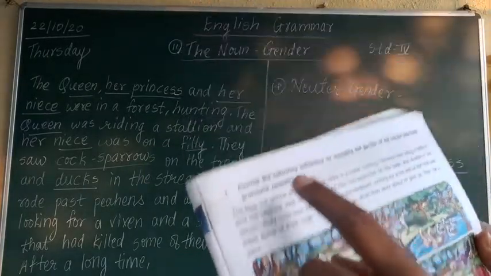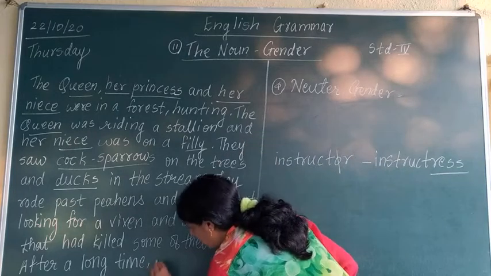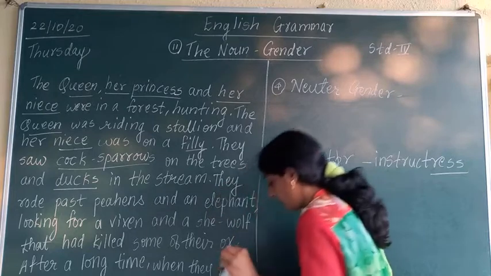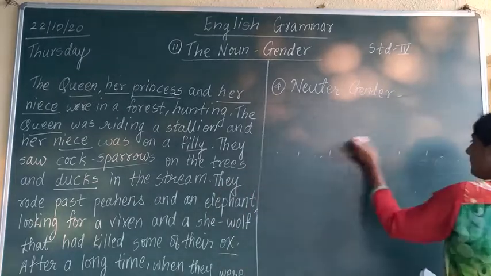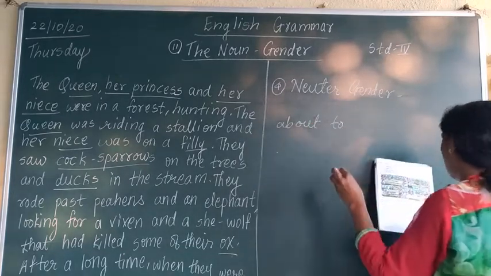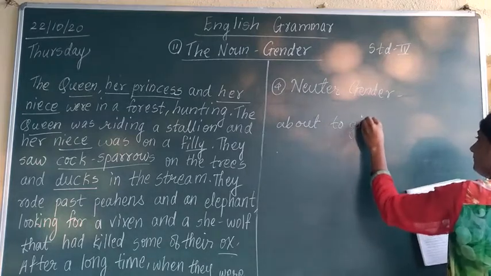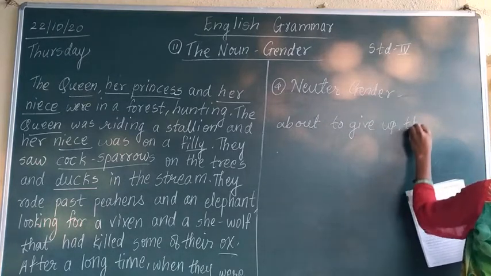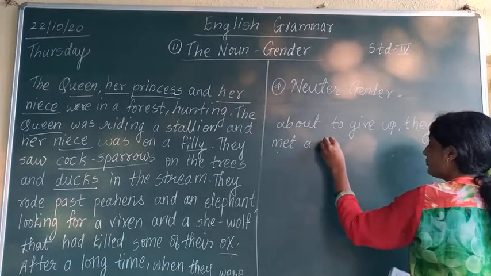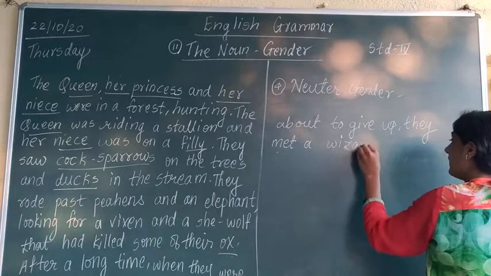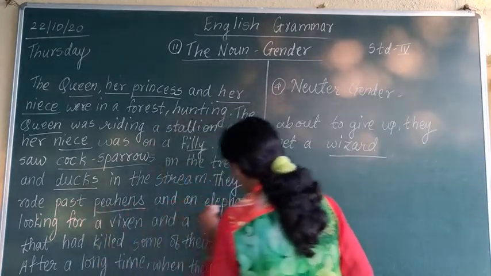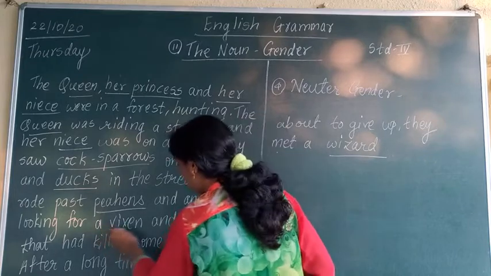Wizard. So after a long time, when they were about to give up, they met a witch. Now what will be male of witch? Wizard. They met a wizard. In this way we have changed what? We have changed genders in the paragraph.